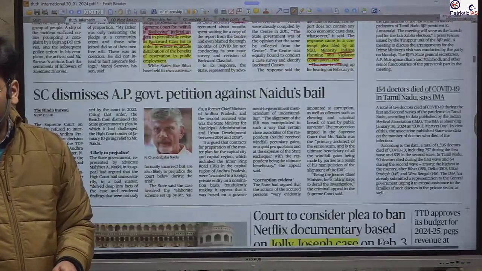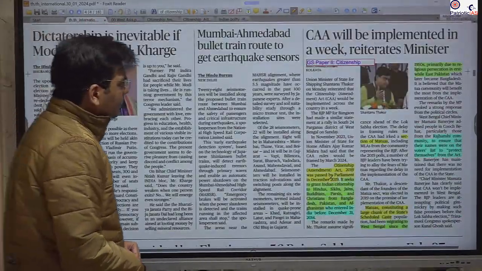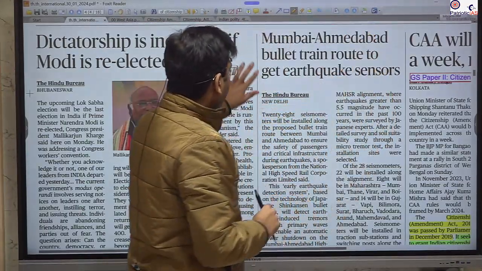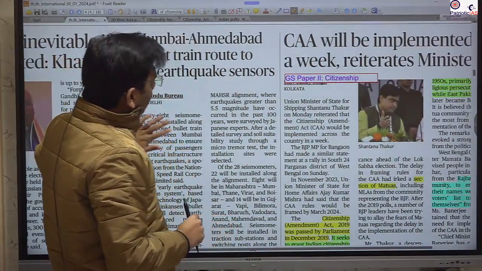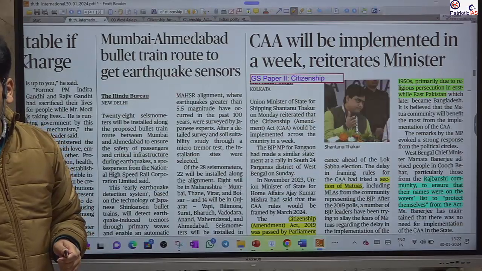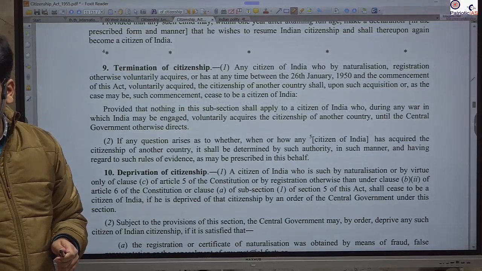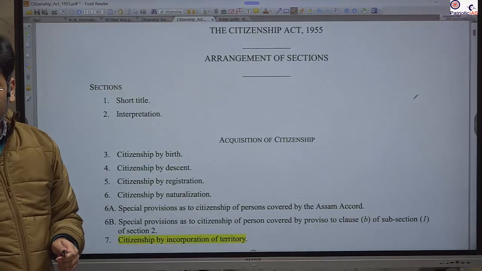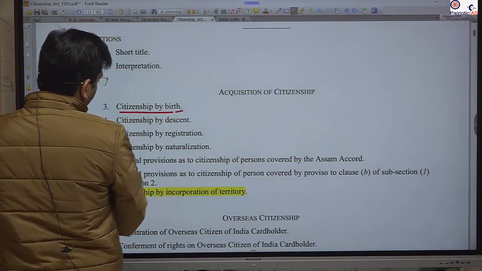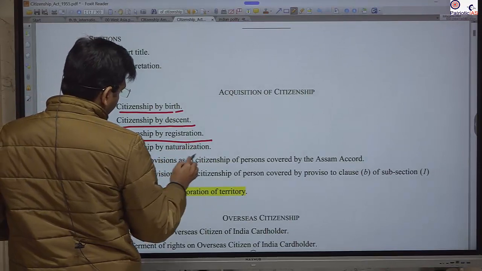The next important news that we will take, relevant for UPSC, is the Citizenship Amendment Act. So what are the ways to acquire citizenship in India? You should know there are 5 ways to acquire citizenship. Let's see what they are. Citizenship by birth, citizenship by descent, citizenship by registration, and citizenship by naturalization.